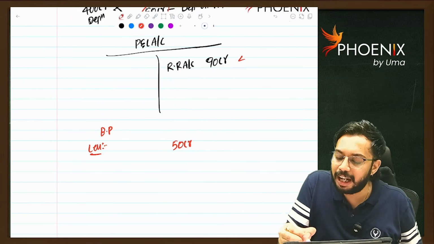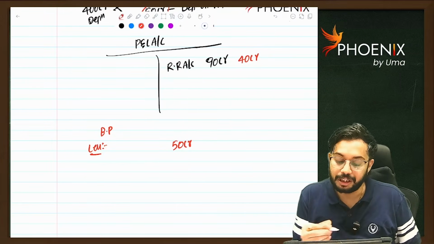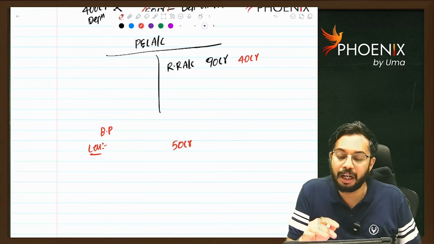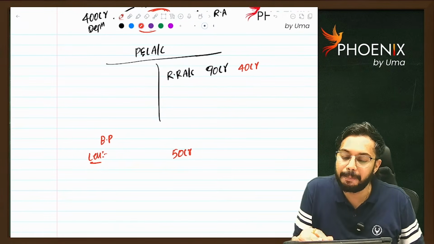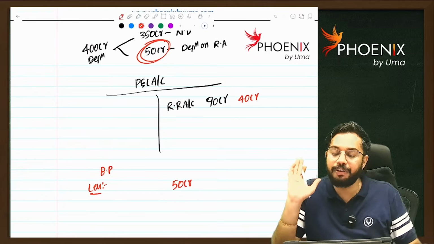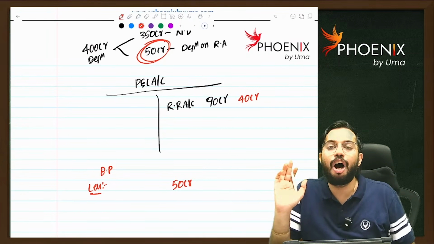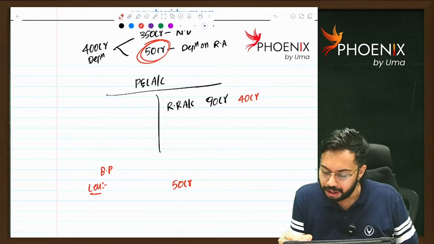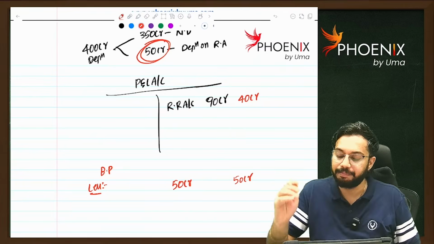Let's say revaluation reserve account is 40 crores. How much is depreciation on revaluation assets? Depreciation on revaluation assets is 50 crore rupees. In this case, how much you will reduce? You will reduce total 40 crores.